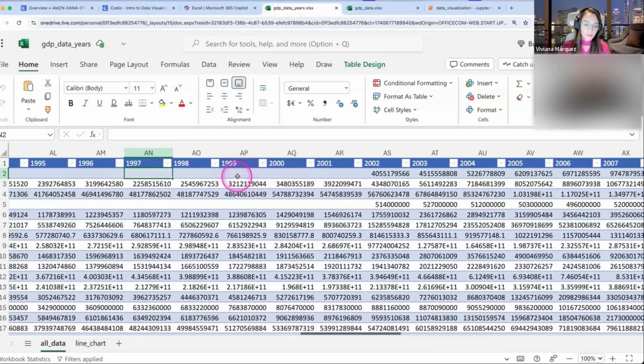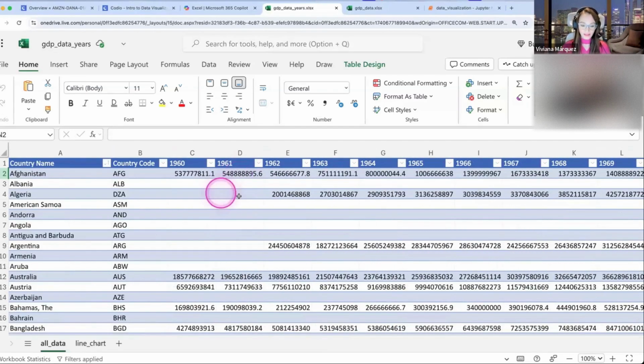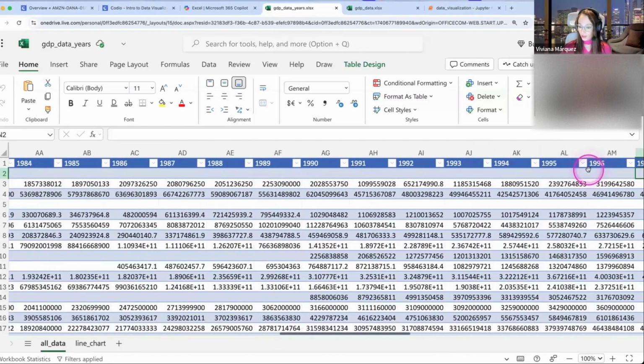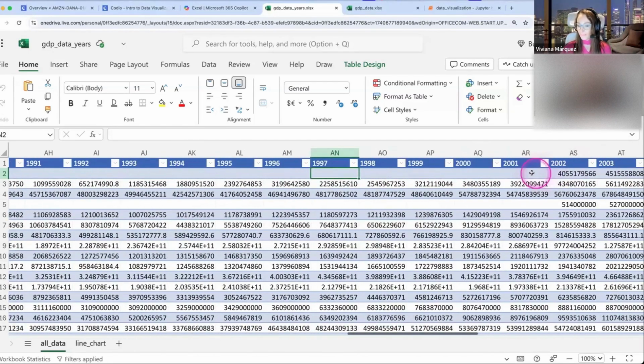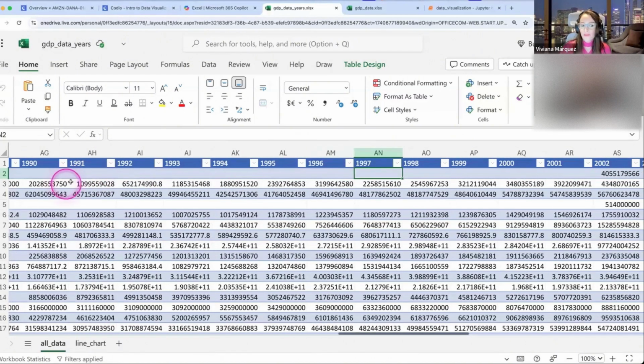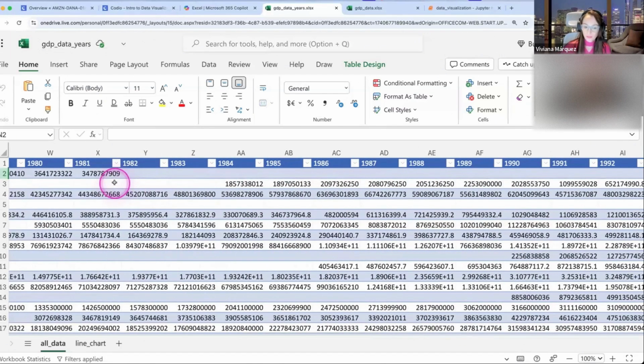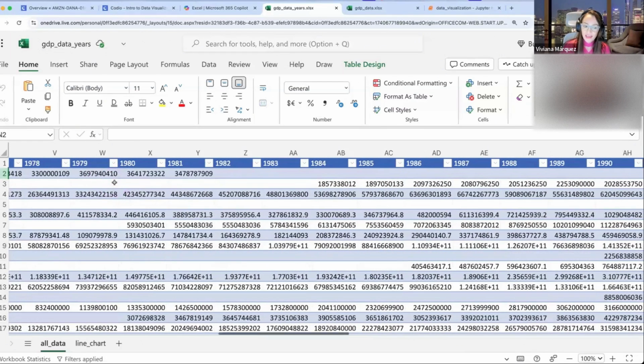Just be mindful when you're working on your analysis that you have a lot of blank data. That data was not collected for some reason. For example, in a country like Afghanistan, which has existed for a while, we have some empty data here. I'm not sure what happened there. Maybe it's a bad data set and doesn't have everything. Maybe the country during those years didn't collect the data. It could also be that.